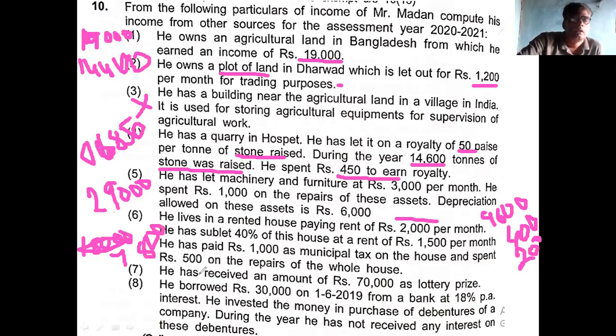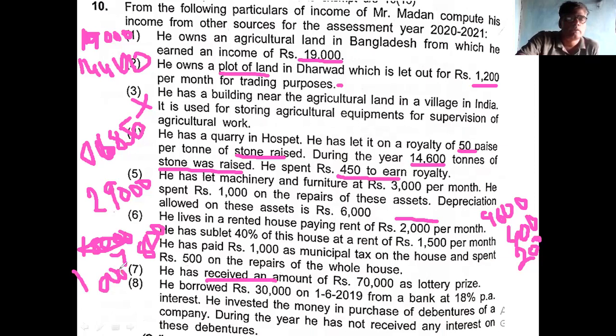Okay. Then number 7. 70,000 lottery received. Received word is here, so it is net. 70,000 net is there. Then what is the gross? Rupees 1 lakh. Okay, this is 1 lakh.